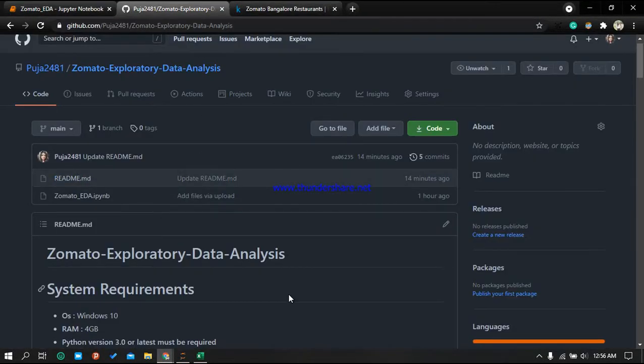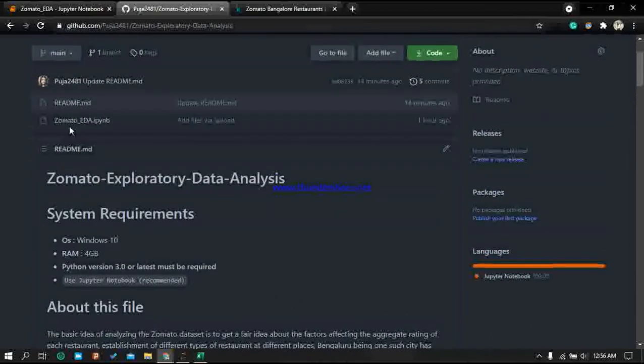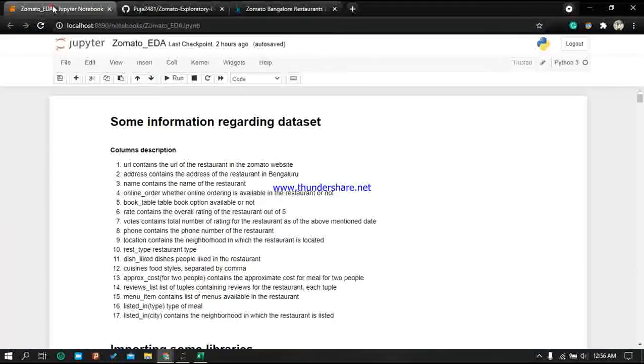Here is the GitHub file from where you can download the Jupyter file, and here is the information regarding the dataset, like what each column contains. For example, URL contains the URL of the restaurant on the Zomato website, and address contains the address of the restaurant in Bangalore.